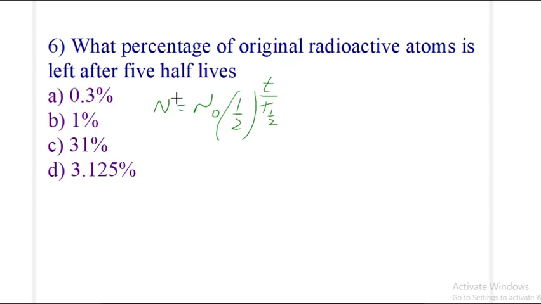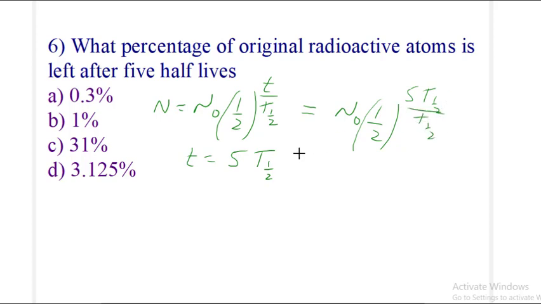Now from the given data, we need to find the percentage which is left after 5 half-lives. So in this case, what we are given is that time t is equal to 5 times t half. If we substitute t equal to 5 t half, we get n equals n0 into half raised to, instead of t we write 5 t half, 5 times t half upon t half. So t half gets cancelled out.